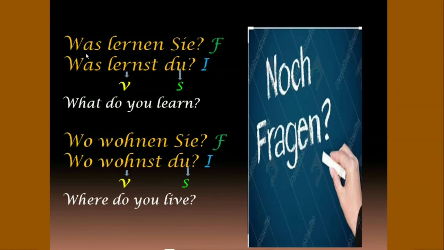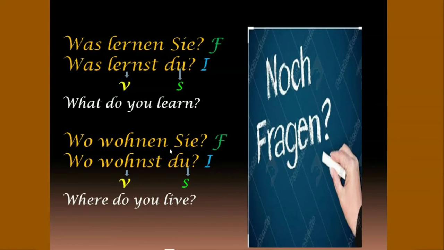Some more examples. Was lernen Sie? Formal one. Was lernst du? Informal one. Here you can see that lernen and lernst are verb which is at second position, was is W-Frage which is at first position, and Sie and du are subject which is at third position, which means what do you learn?